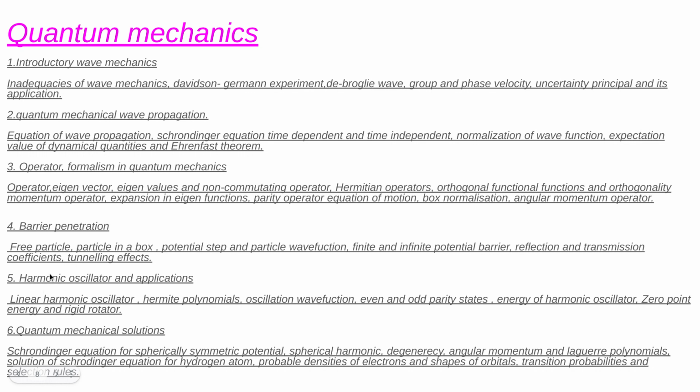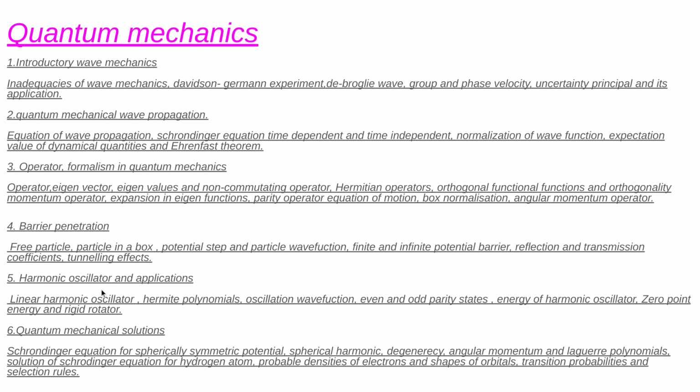And the second last one is harmonic oscillator and application. From this one, what we know is the linear harmonic oscillator. Linear harmonic oscillator means you are applying some force on the particles in a wave, and due to your force, the particles change their position.